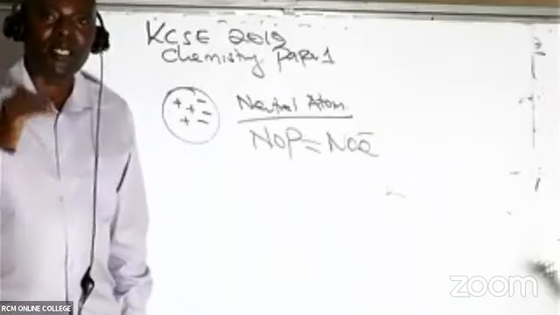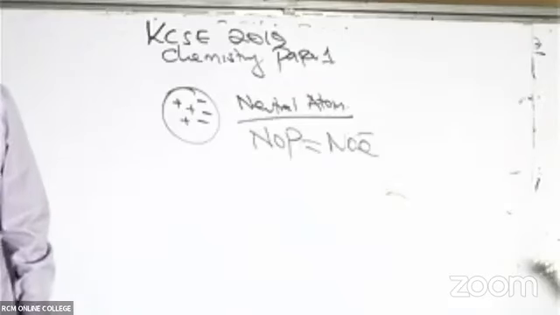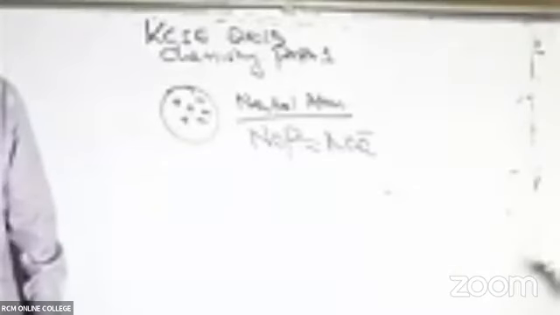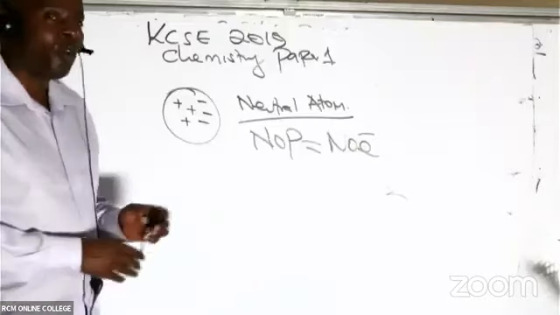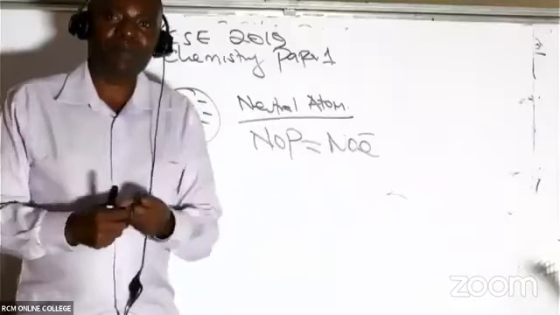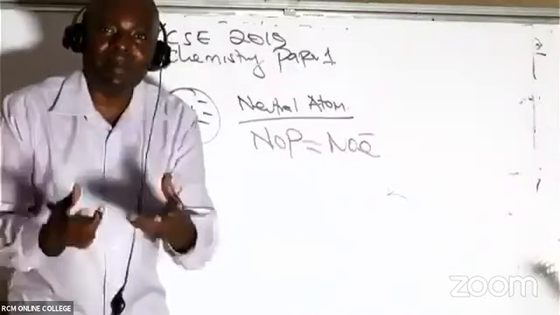Ladies and gentlemen, please listen to me very well. This KCSE question was a straightforward and easy question. They have told us that this atom, called A, has a mass number of 39 with 19 protons. They want us to write the electron arrangement of the atom. So the very first thing I need to get this electron arrangement, or electron configuration, is the number of electrons. And yet they have not given me the number of electrons. They have given me the number of protons.